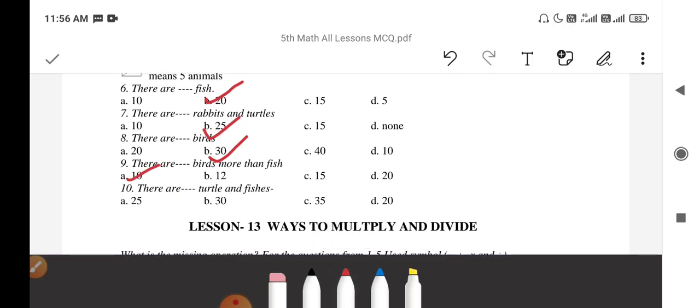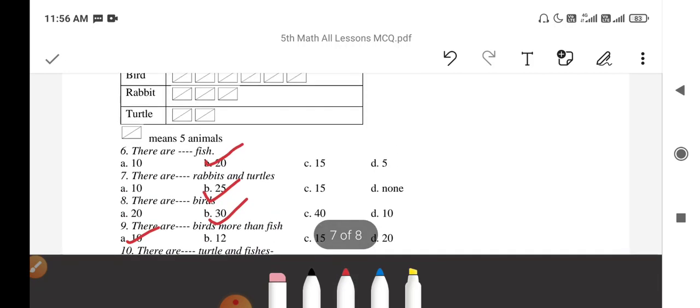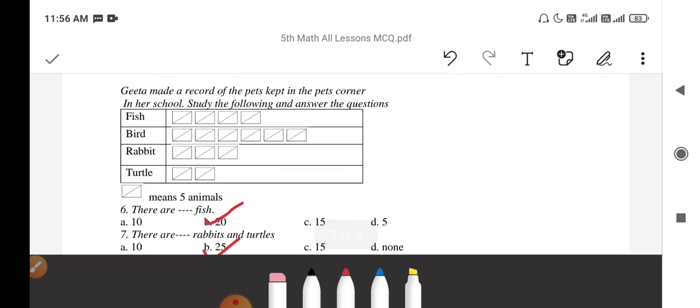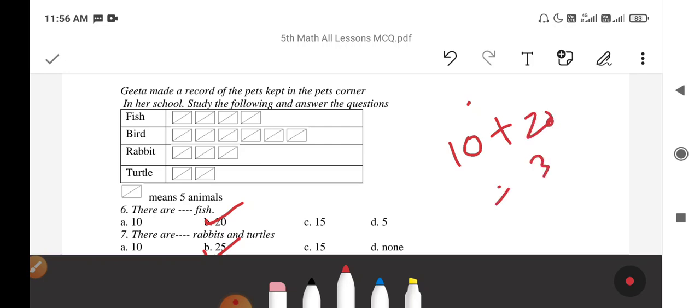Next question, there are dash turtles and fishes. So number of turtles 10 plus number of fish 20. So total will be 30.